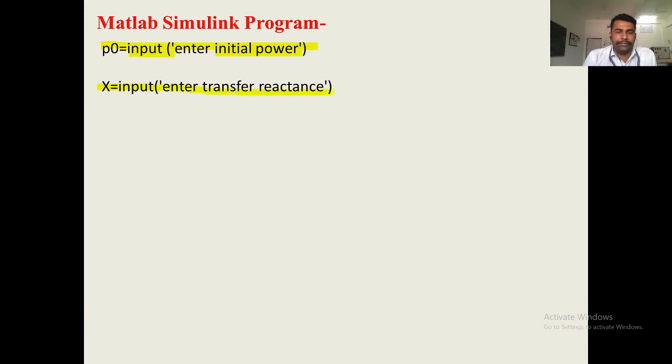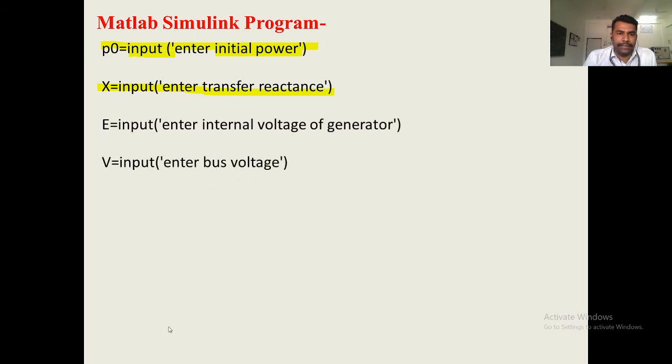Same function we will use for P0, X, then E, that is internal voltage of generator, and V, the bus voltage. All these 4 values are given in the statement of the numerical, so we will input all of them using the input function of MATLAB through the keyboard. Then we will find out the maximum value of electrical power, that is P E max. P E max is equal to E into V upon X.